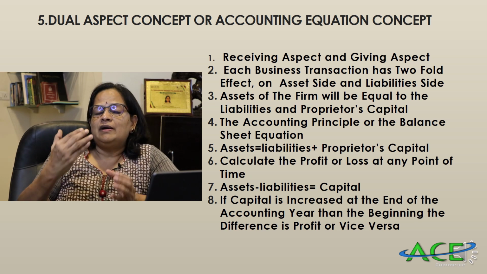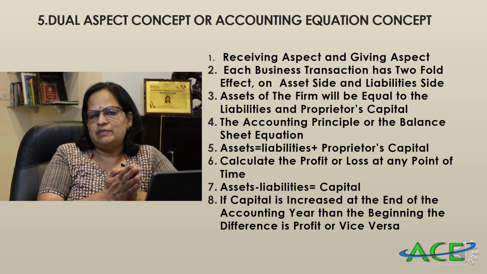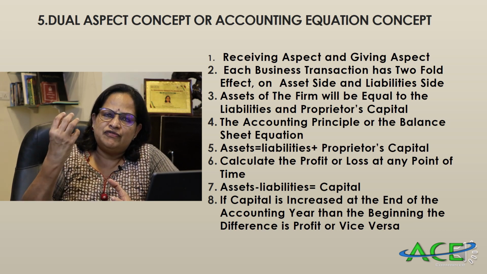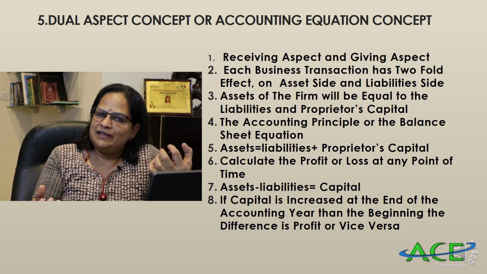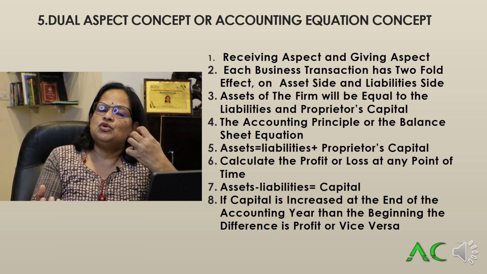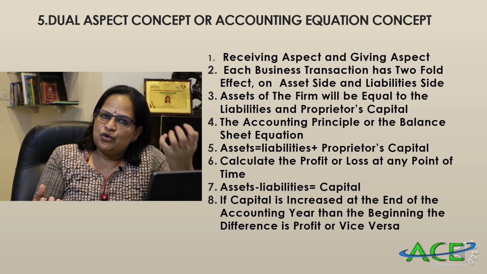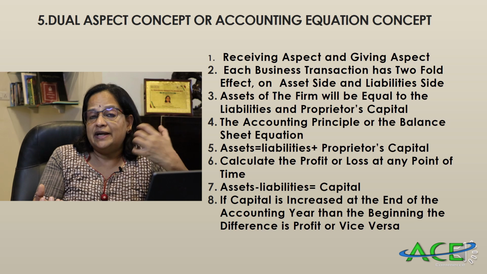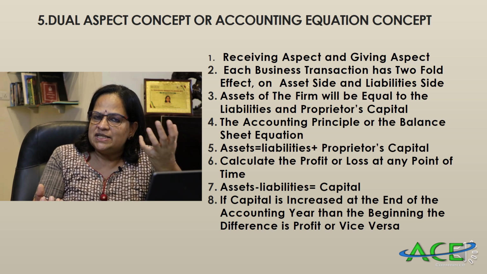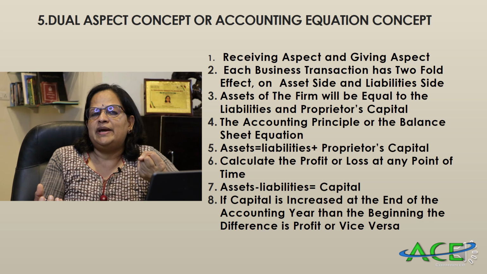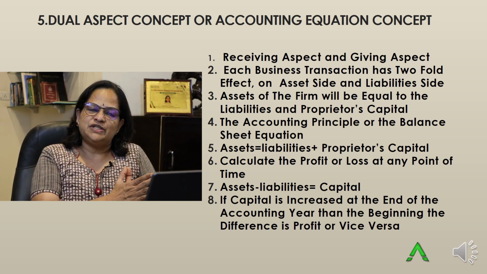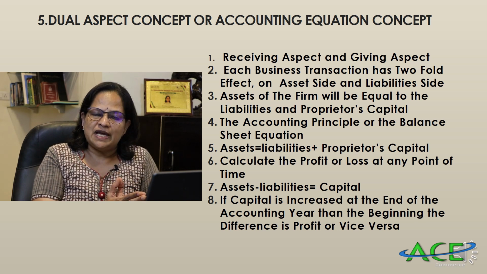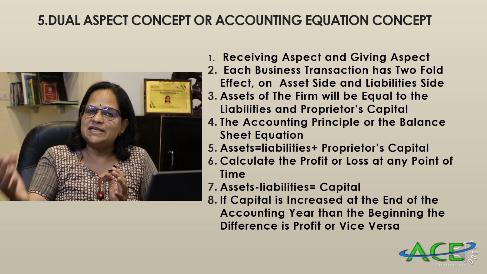So when a business firm incurs one transaction, it will have an impact on the asset side and on the liability side. See, if a firm is buying assets, how will they get the money for buying that? Either the proprietor or the owner should bring capital, or they will borrow from some financial institutions, or creditors will give them. So these are the options for getting the finance for buying assets. So on one side of the business transaction, it will be the proprietor's capital and the liabilities, and on the other side, it's the assets.